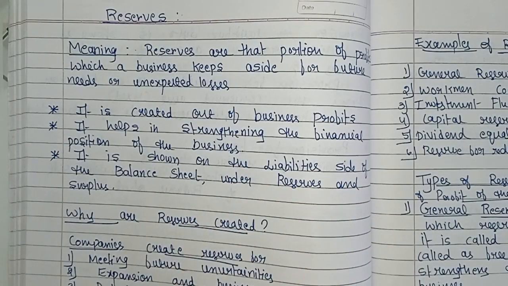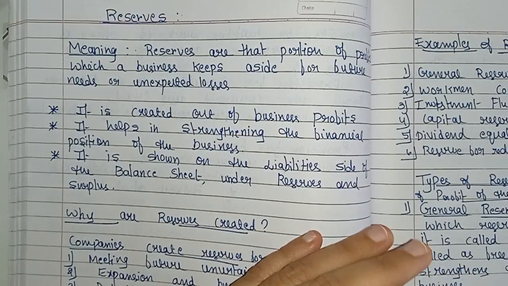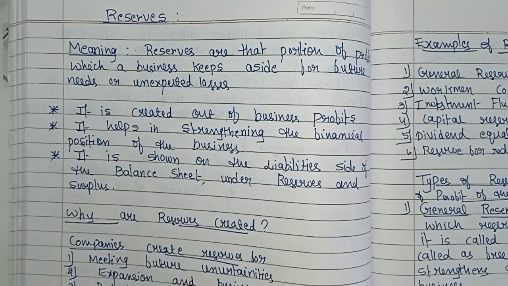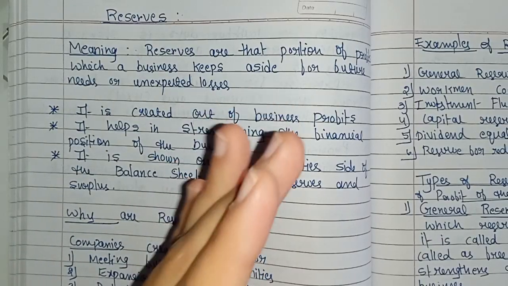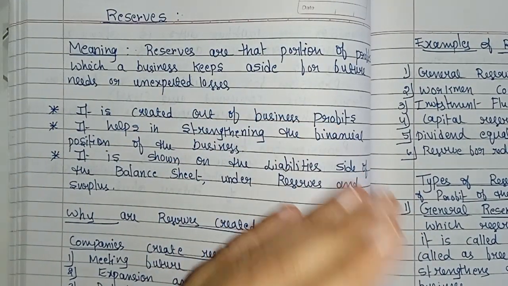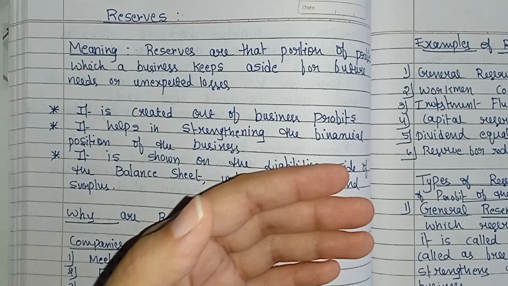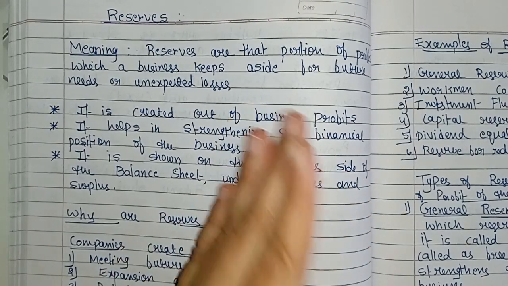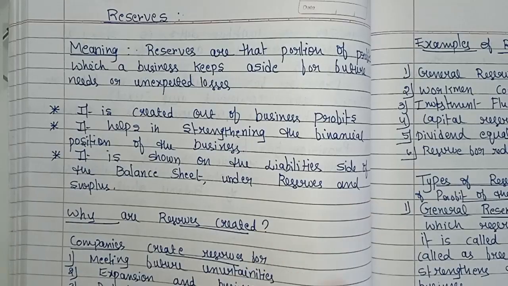So a reserve is not a charge against the profit, as it is not meant to cover any known liability or expected loss in the future. That's why the reserve is not a charge against the profit. So in simple words, reserve means profit earned by the business which they do not distribute, and that is kept for the future. That is called a reserve. Clear? I hope the meaning of reserve is clear to you all.